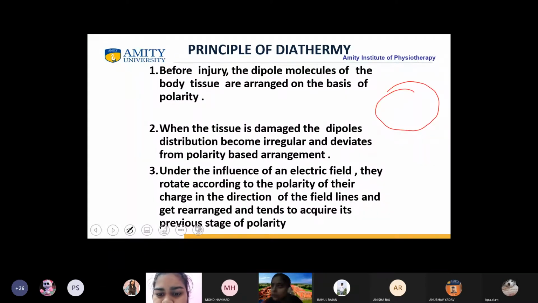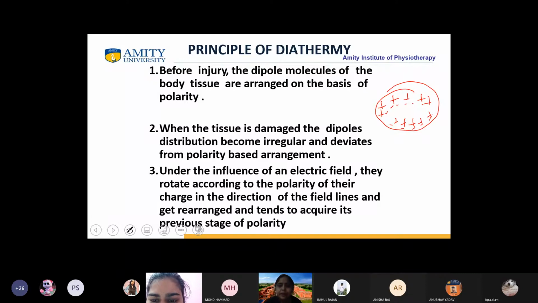The dipole molecules which are present in the tissue are fixed on the basis of polarity. Suppose this is all positive and this is all negative. So here it will be all negative, here it would be all positive. Correct? This much is clear to you. This is basic cell biology. Yes, students? Yes, ma'am. This is what happens before the injury. The dipole molecules of the body tissues are arranged like this, right?